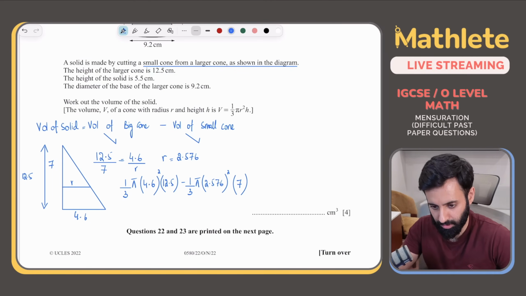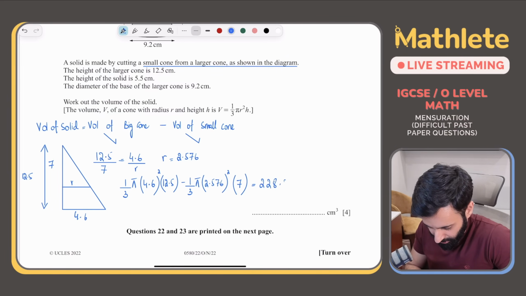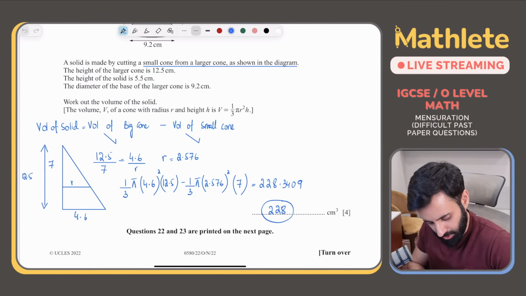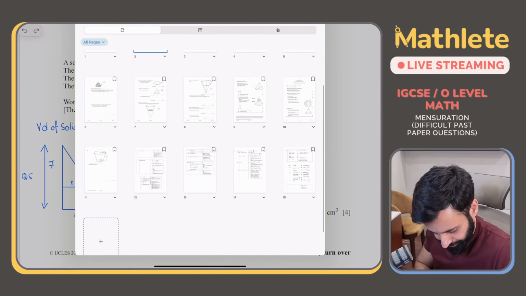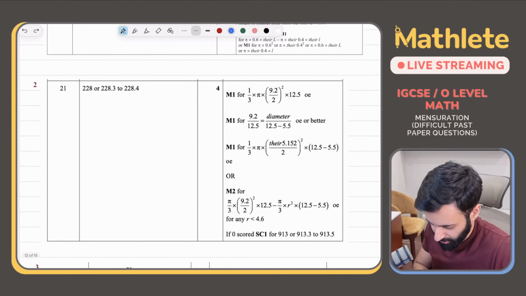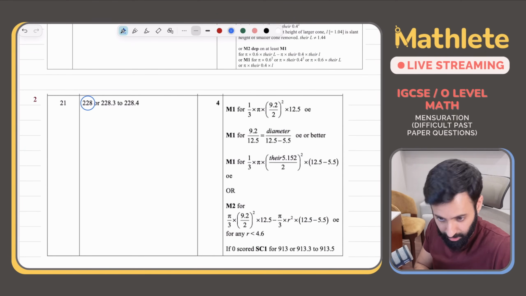So we get the following. We get 228.3409, which means the correct answer, correct to 3 significant figures, is 228. Okay, let's double check this as well. Where are those answers? Yep, 228.3409, which means 228 is the correct answer.